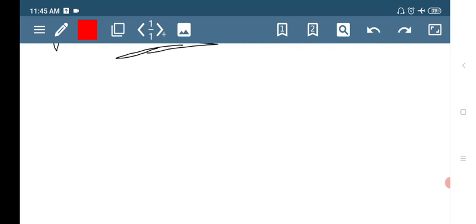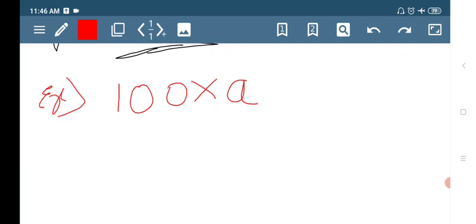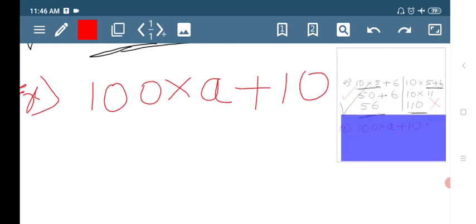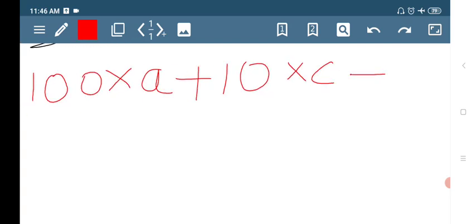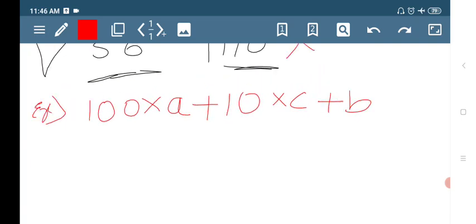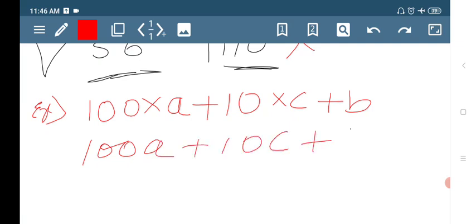Next, one more example for writing a generalized number into a usual number. Example, 100 into A plus 10 into C plus B. So A into 100 is 100A plus 10 into C is 10C plus B into 1 is B.